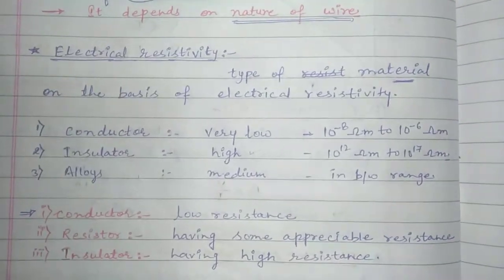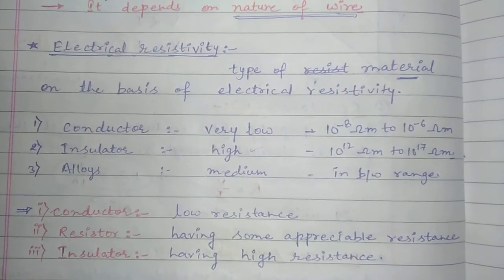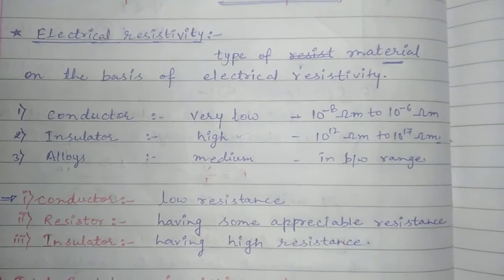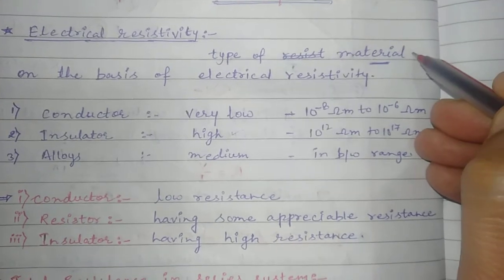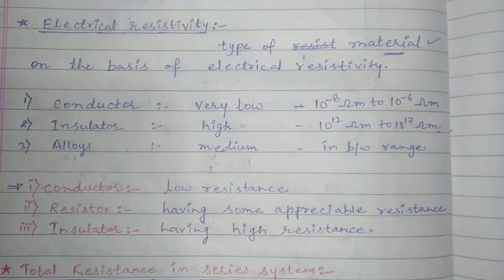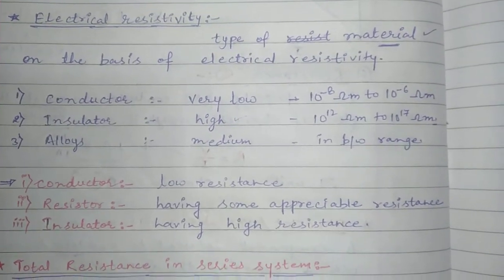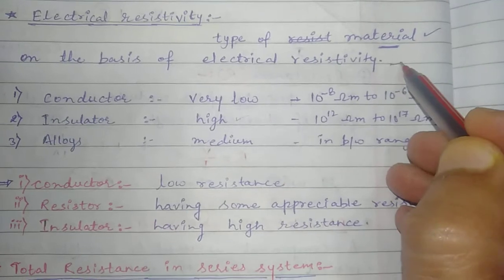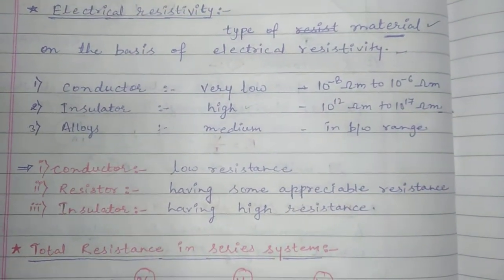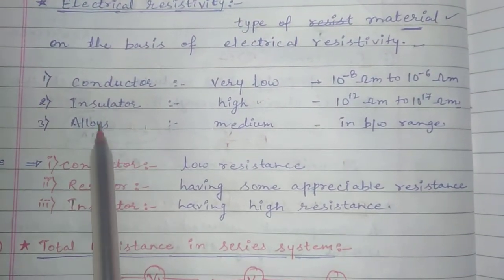Hello student, in this video we will discuss electrical resistivity, which is a specific resistance. I have told you in the last video that it depends on the material of the substances, and on the basis of that, three kinds of substances show different electrical resistivity. So what are those? The first is conductor, then insulator, and the alloy.